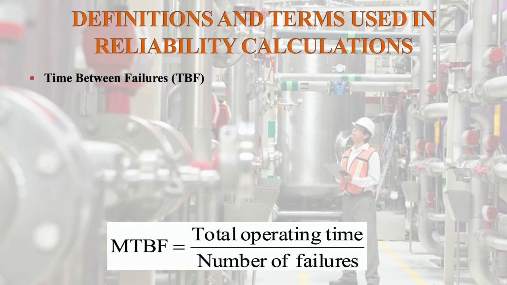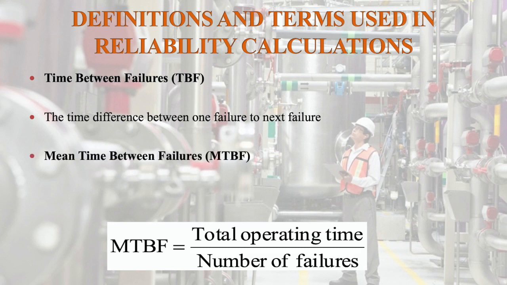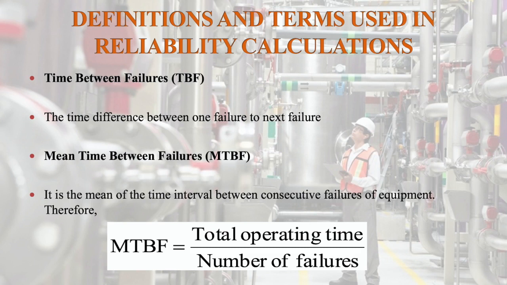So, time between failures is the time difference between one failure and the next failure. Then mean time between failures is the mean of the time interval between consecutive failures of equipment. Therefore, mean time between failures, MTBF, is equal to total operating time divided by number of failures.